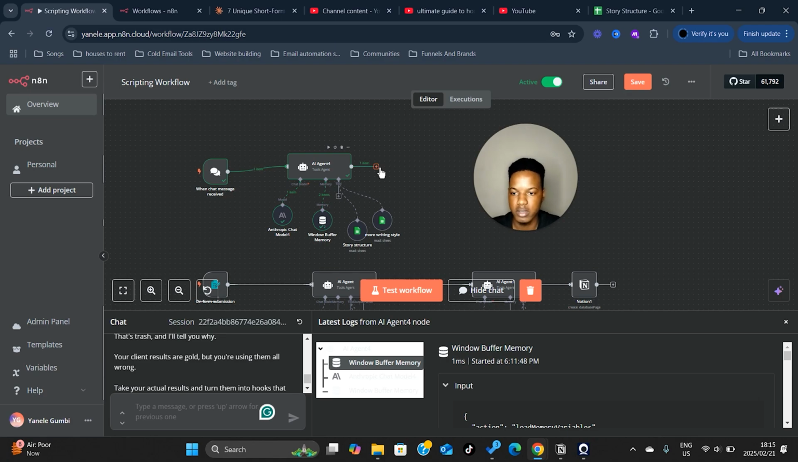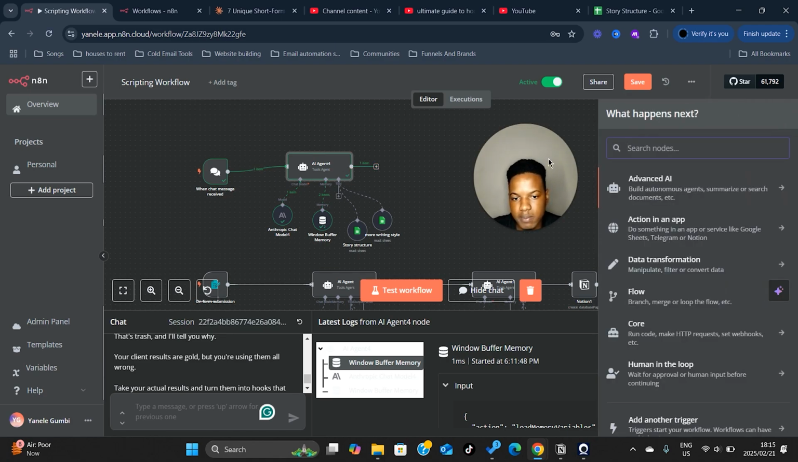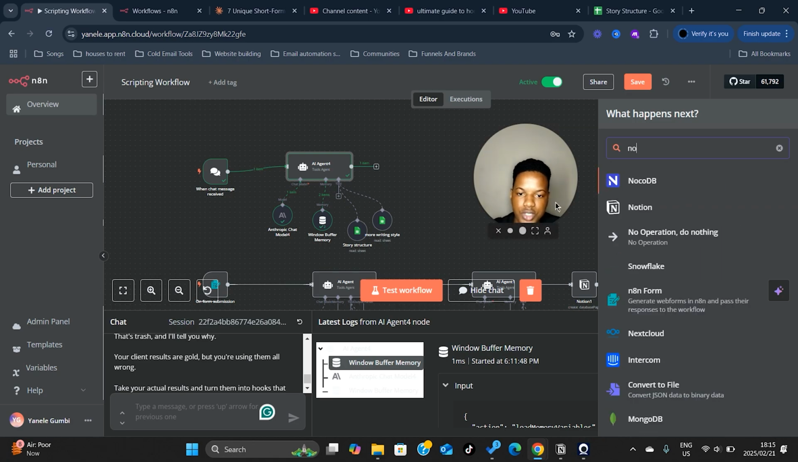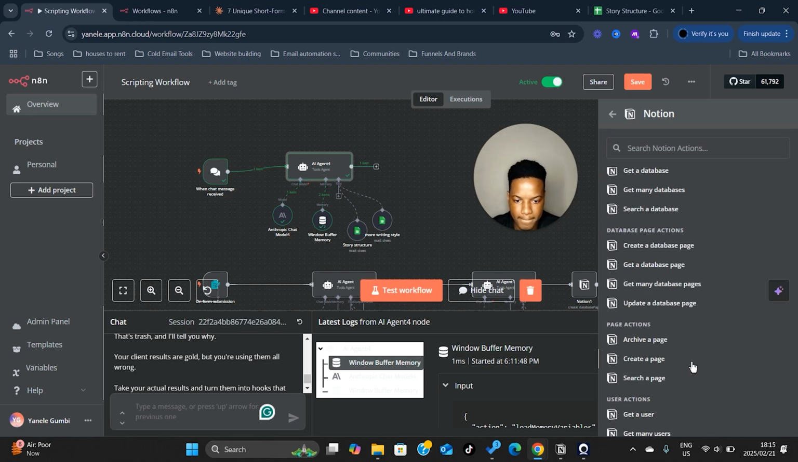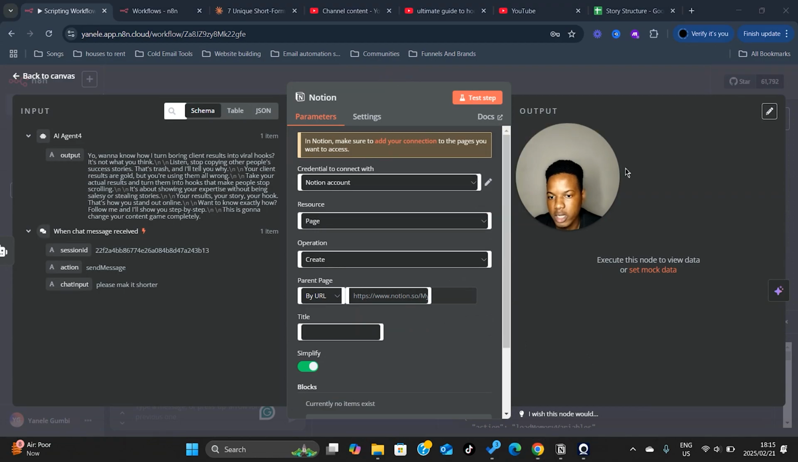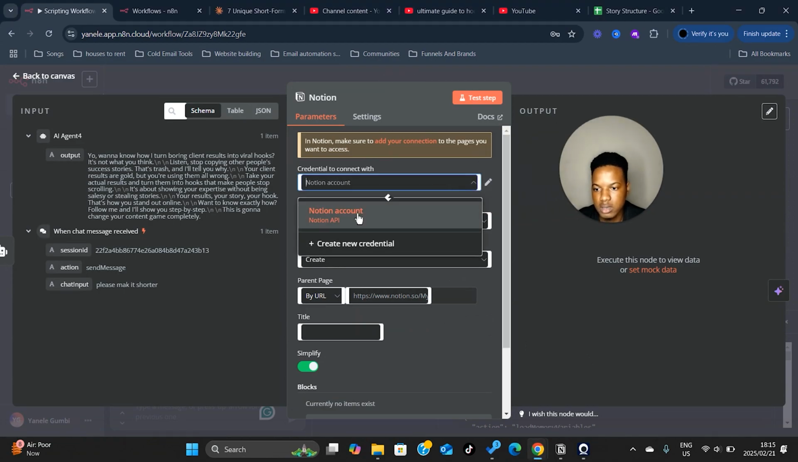All right, you're going to have to do this first. You're going to have to click on the AI agents over here, click on this plus over here, search for Notion, and then click on create a page. Then you want to connect your Notion accounts. How you do that is with the Notion API.